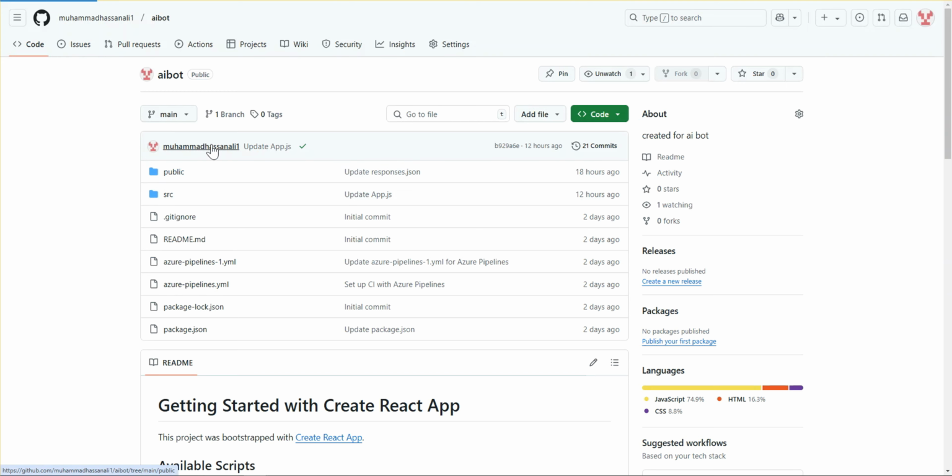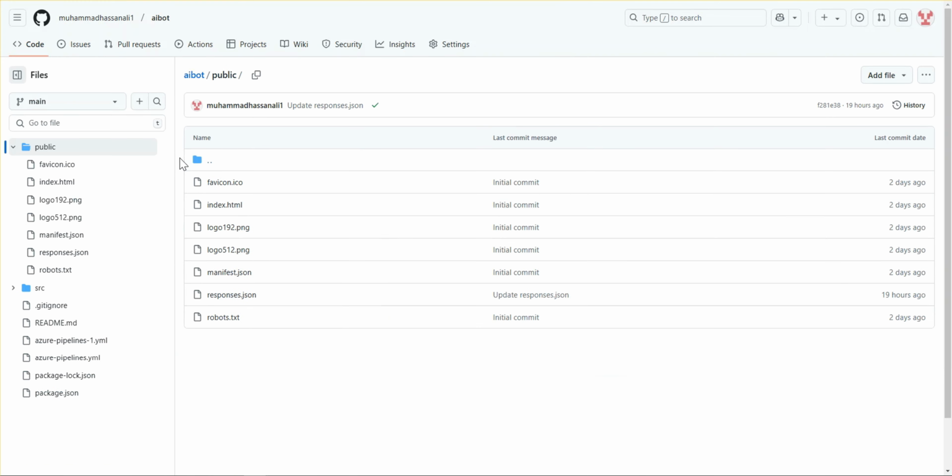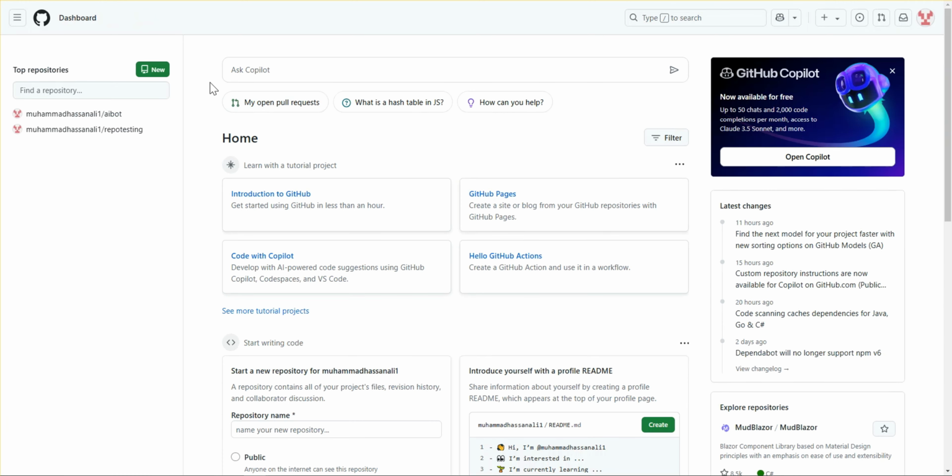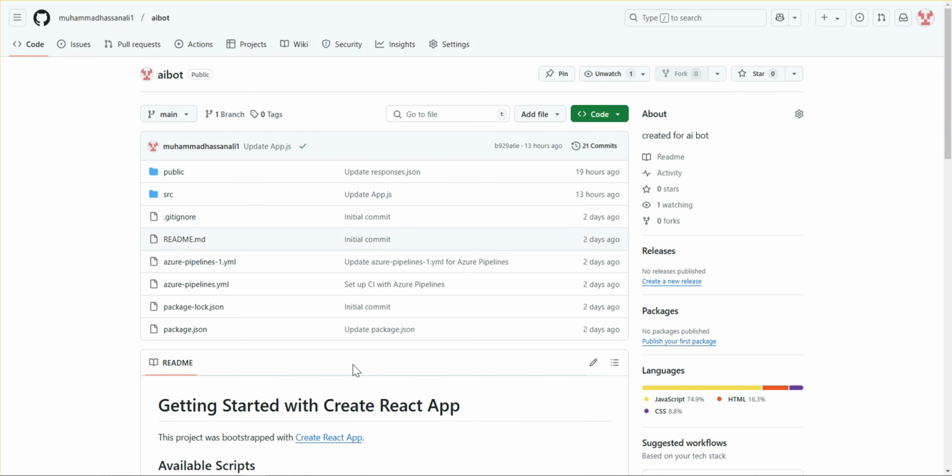In my public folder, all my public initial files are placed, and in my src, the index and app files are placed. So you first have to push your code to your repository, and after that proceed to your Azure pipelines.